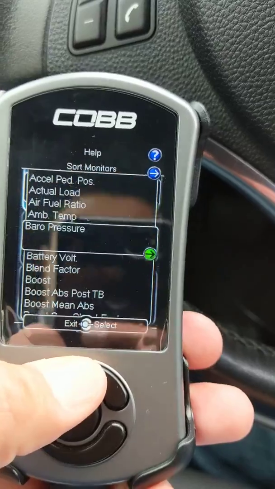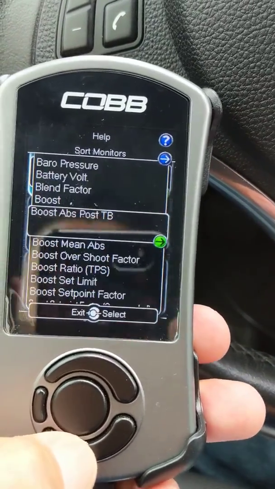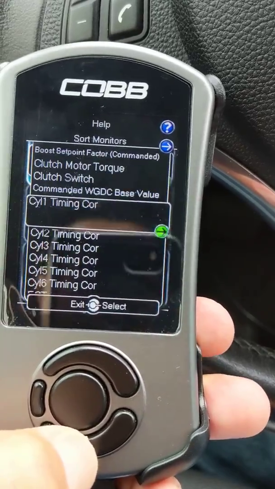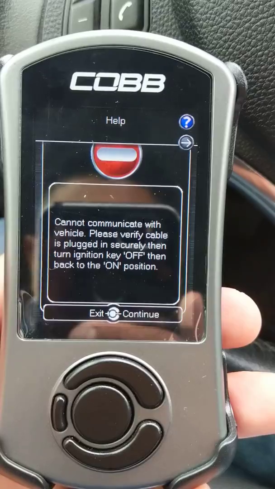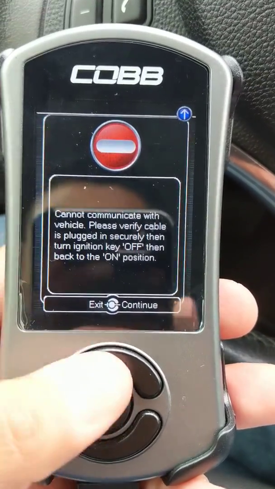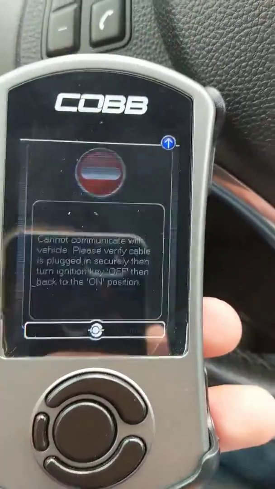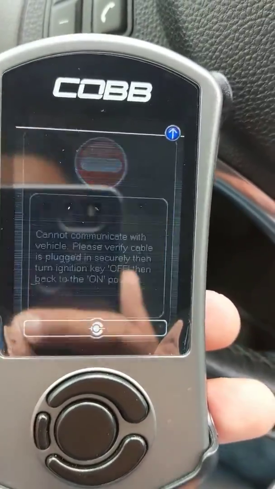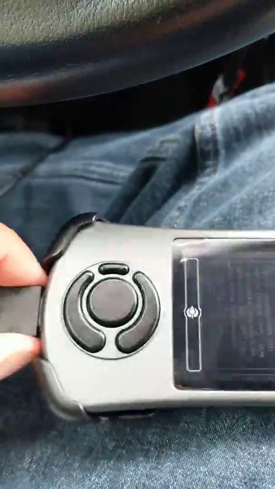to be... where's the engine temperature? That's what I'm looking for. Engine temperature, I get that error. As you can see, I try to go back and it just flickers. Fine, plug the access port.